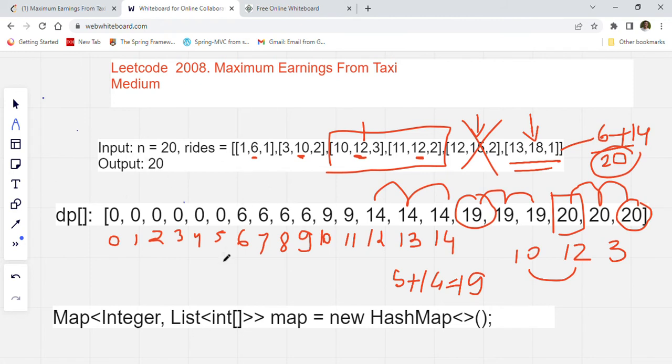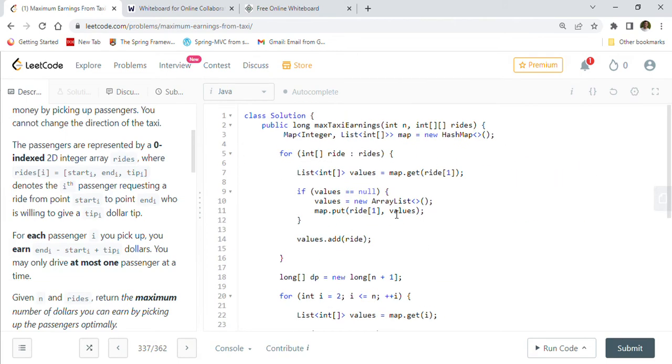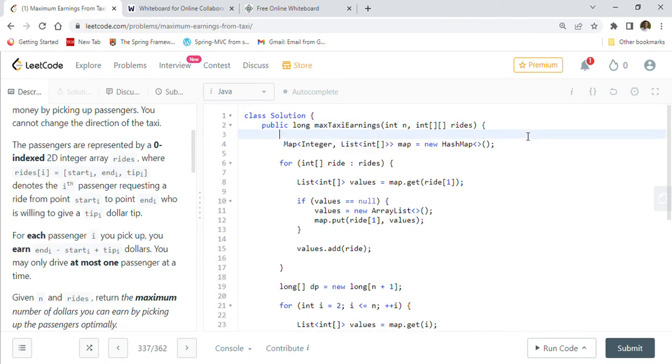So let's go and take a look at the Java code now. So this is our Java code. Max taxi earnings, we will get int n and rides array. So both things we will get. The first thing we are going to do is create a map, Integer and list of integer array. I already explained regarding the map, and why we are using integer. The key is the ending point, and why do we use list? Because we can have multiple passengers which will be getting down at that point from our car.